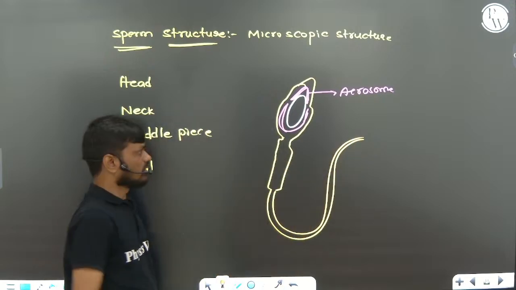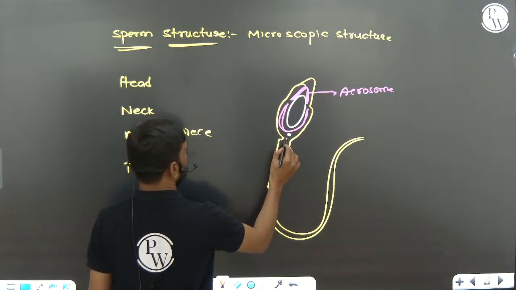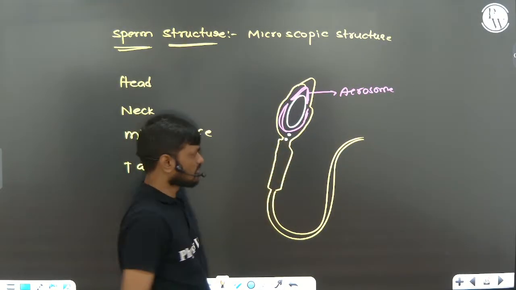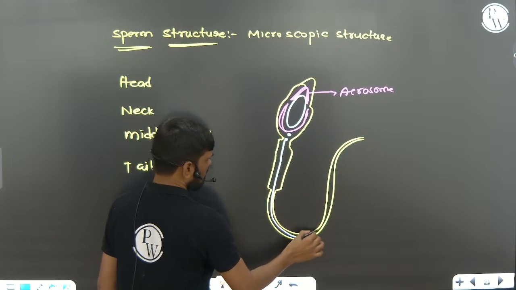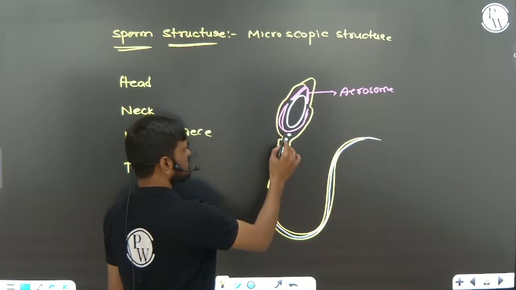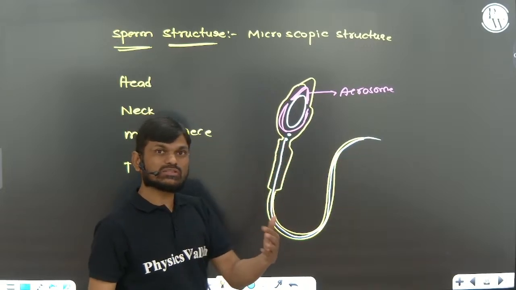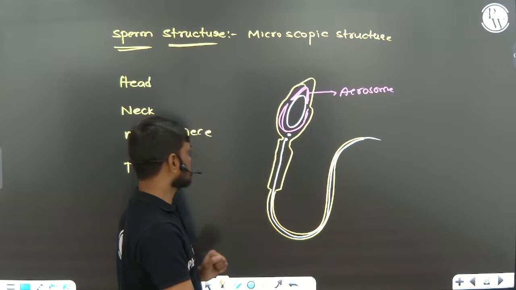In the neck, two centrioles are present: proximal centriole and distal centriole. From the distal centriole, the axial filament will develop. The proximal centriole is preserved, and that will help in cleavage after fertilization.